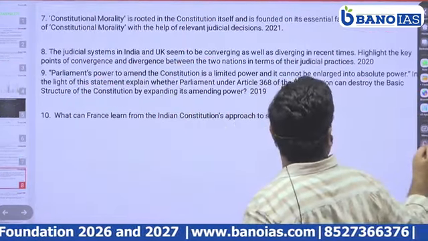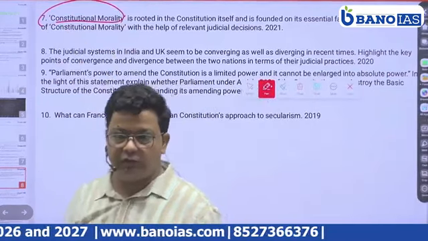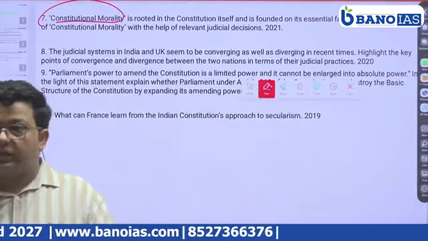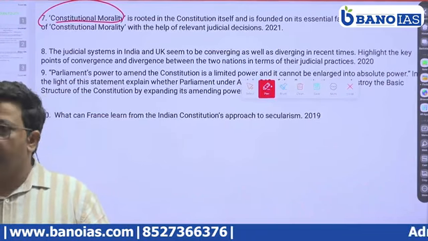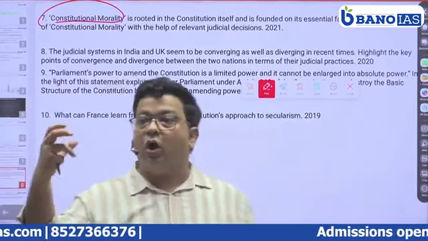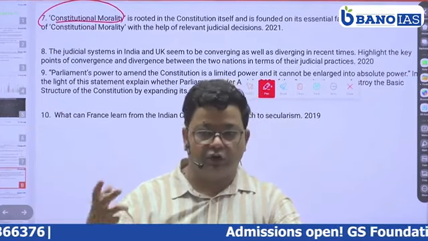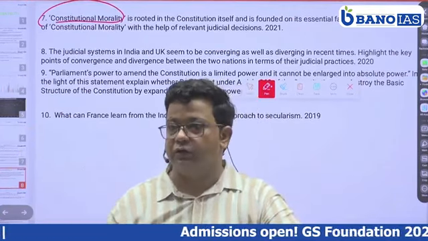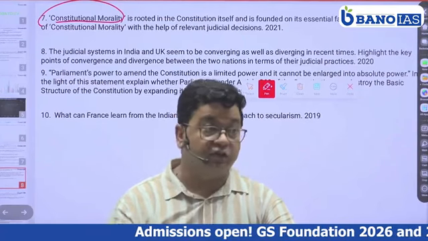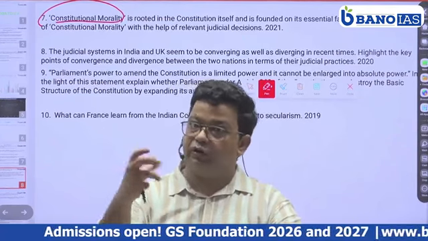Constitutional morality. Again, basic structure, constitutional morality. So these are certain concepts we will discuss. In fact, from the next class, we'll start discussing all these terms. Constitutionalism, what is a constitution, written and unwritten constitutions, constitutional morality and its features. State, what is state? Because the state has also been asked.